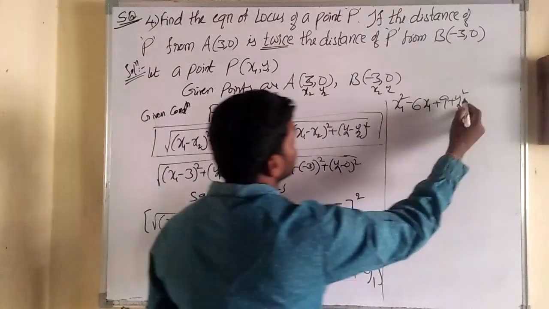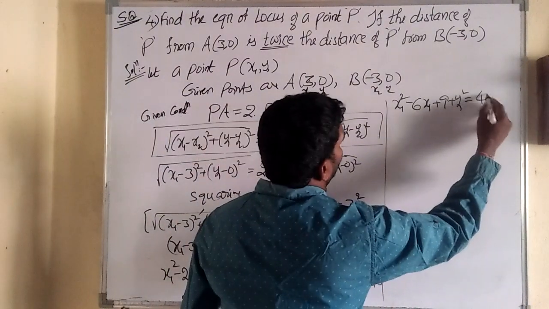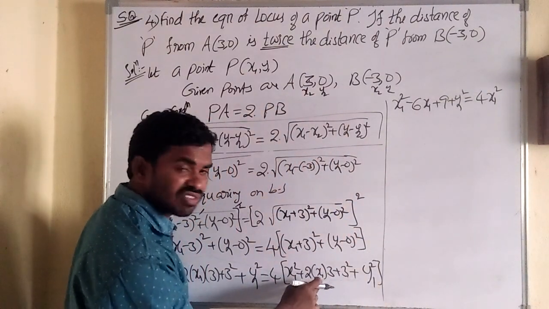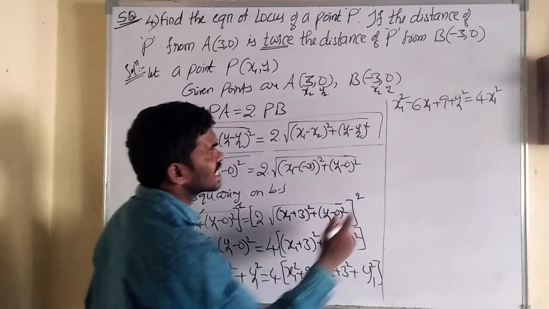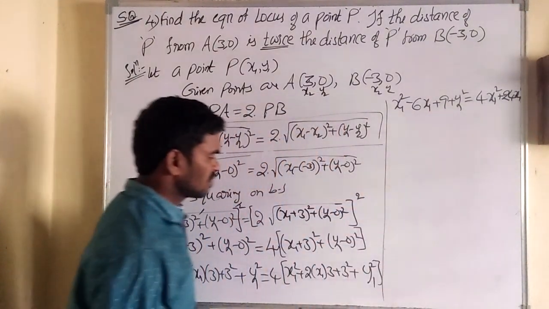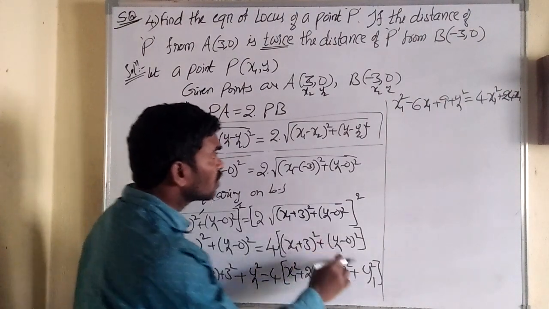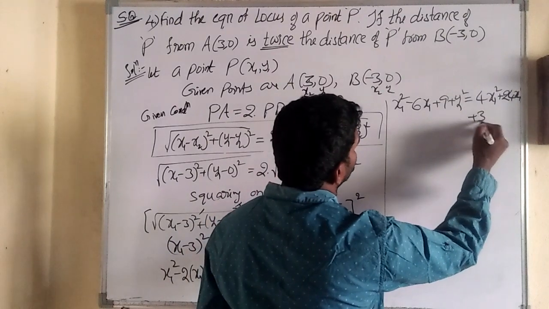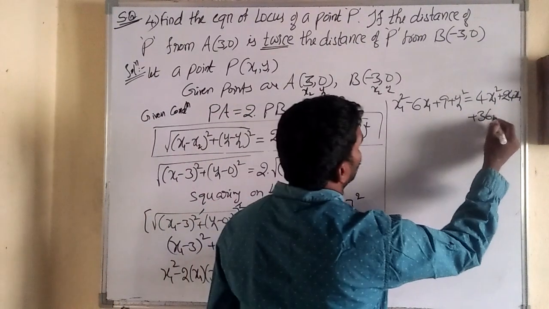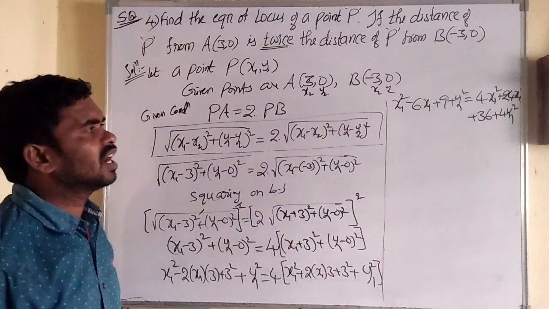Next is equal to 4 into x1 square, 4x1 square. You see here 2 into 3 is 6x1, so 4 into 6x1, 4 6 is 24x1. Next, this is 3 square, means 3 3 is 9. 4 into 9, 36. 4 into y1 square, 4y1 square. This we have to simplify.